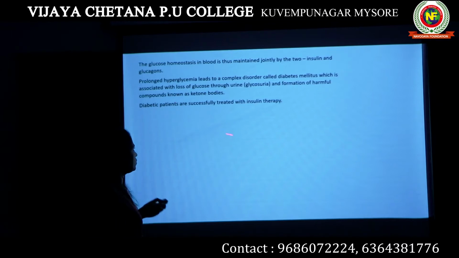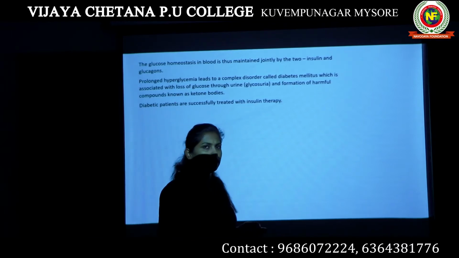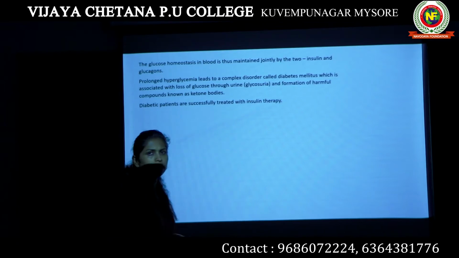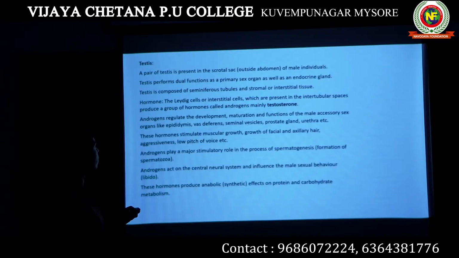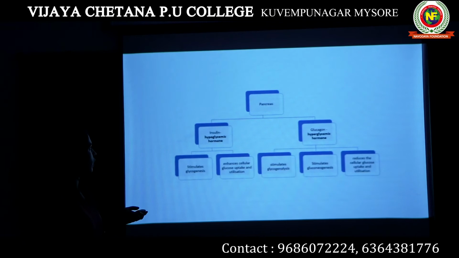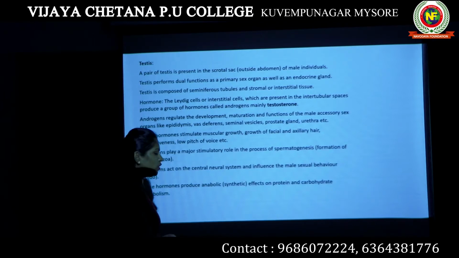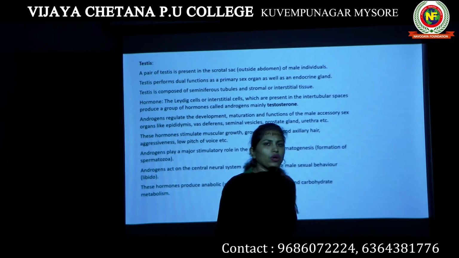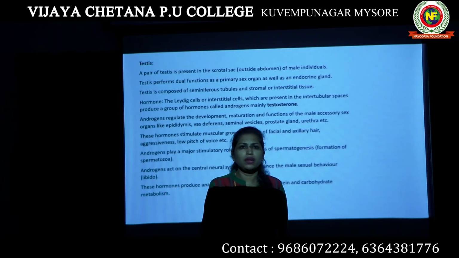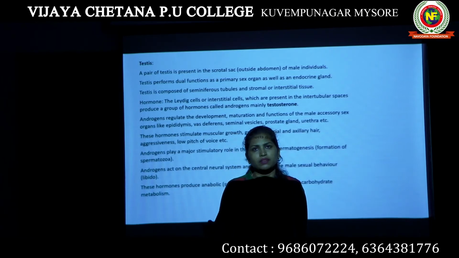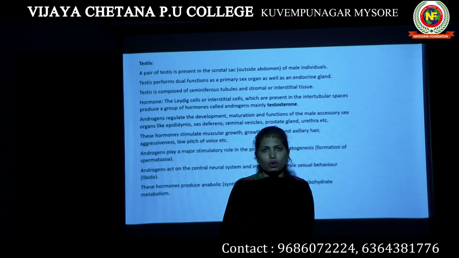Now, if the person having diabetes has to be treated, then he will be treated with insulin therapy. So this is all about the pancreas. Okay, the pancreas secretes two hormones, insulin and glucagon. Insulin is hypoglycemic, glucagon is a hyperglycemic hormone. Then we will move on to the gonads. We know that in our body there are two gonads. In male it is the testis, in female it is the ovary. They are known as gonads.